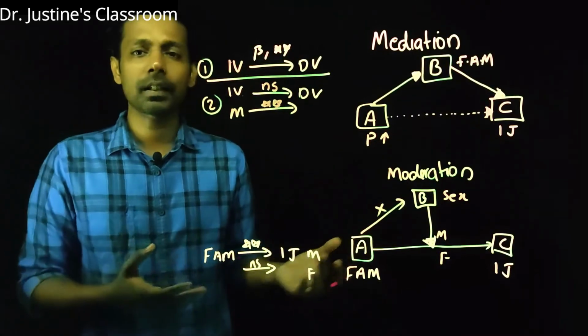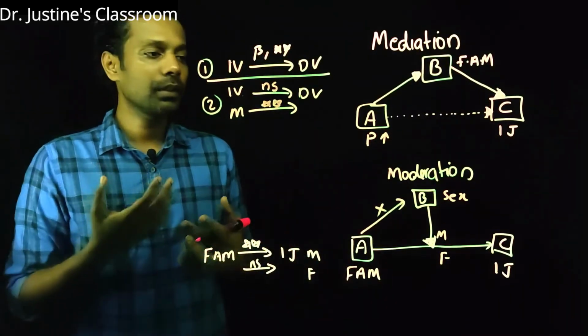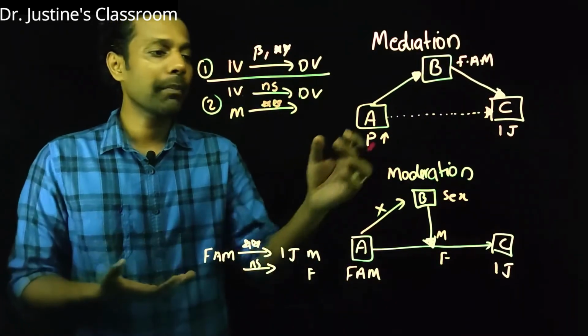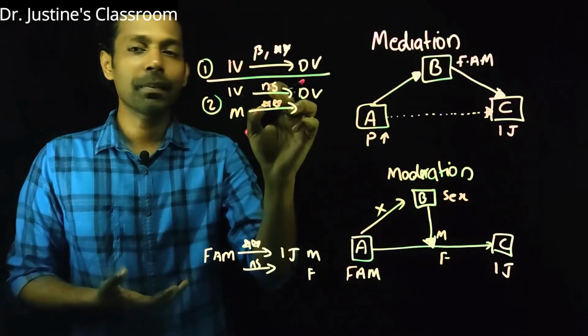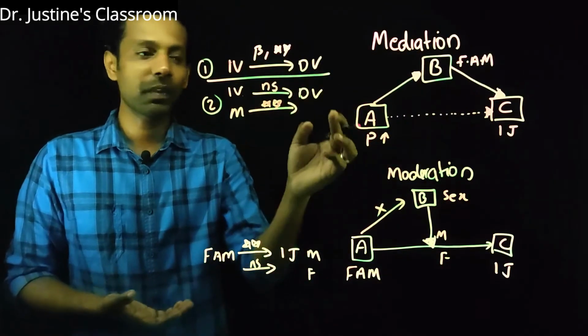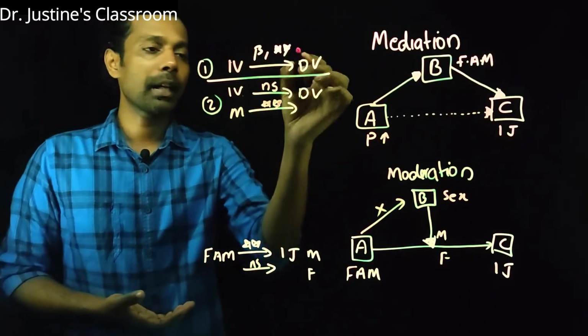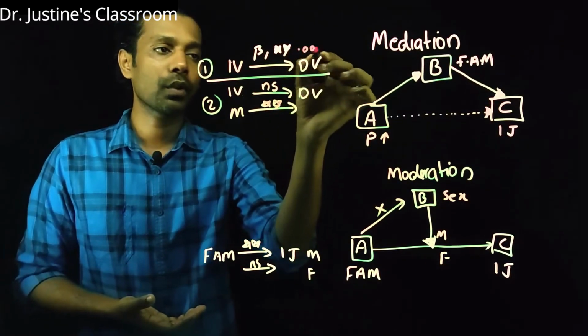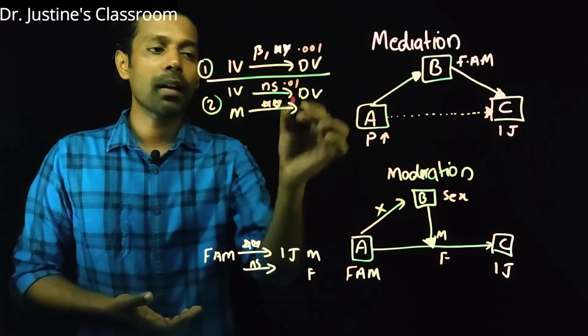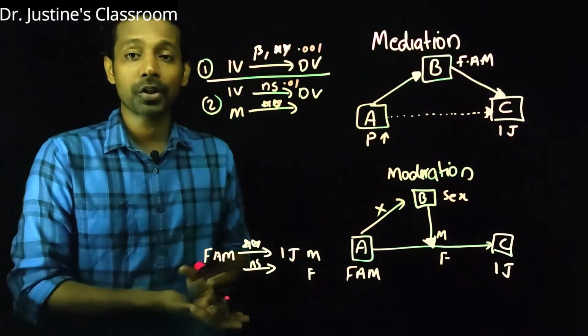It is not necessary that, if you think about a practical situation, this will always become statistically insignificant. Instead, the significance level may decrease. So for example, earlier the significance level was 0.001, now it became 0.1. Now it is also possible to have a partial mediation.